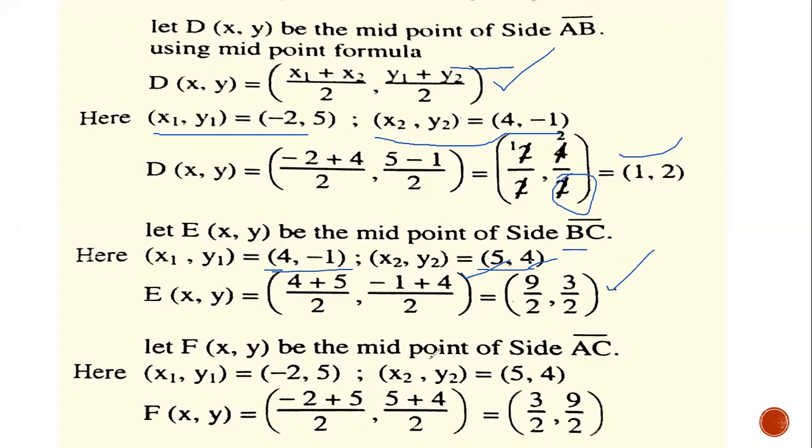Similarly, F is the midpoint of AC. From A, consider x1, y1. From C, consider x2, y2 and substitute these components here in the midpoint formula. After substituting those values, we will be able to manage this step. Now take their sum, 5 minus 2, 3 by 2 and 5 plus 4, 9 by 2. So the coordinates of F are 3 by 2 and 9 by 2. What we have done in this slide is find the coordinates of D, E and F, which are the midpoints of the sides AB, BC and AC respectively.